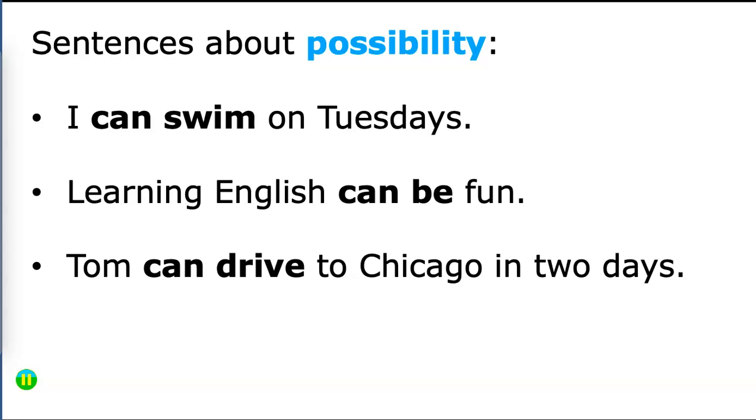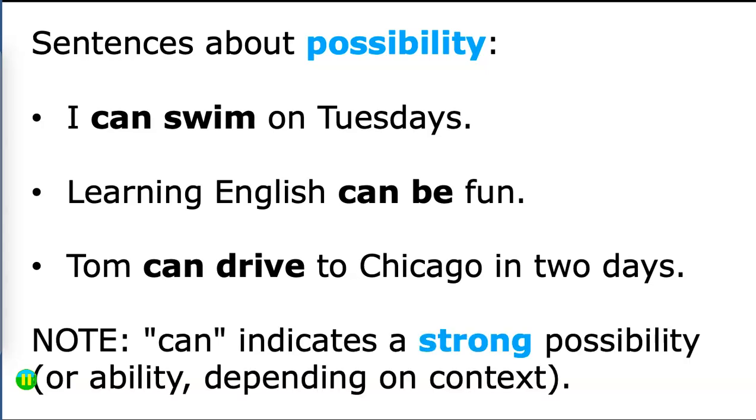And your sentences should look like this. I can swim on Tuesdays. Learning English can be fun. Tom can drive to Chicago in 2 days. And again, we're talking about possibility here. Note, can indicates a strong possibility or ability depending upon the entire context.